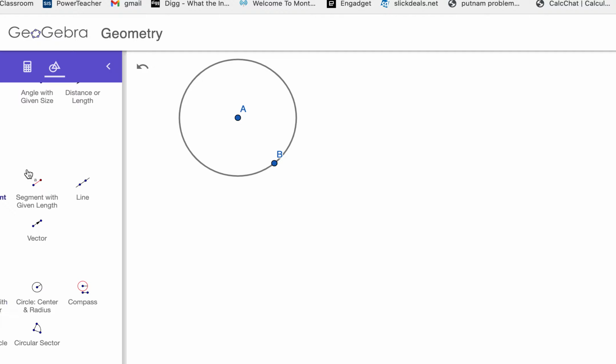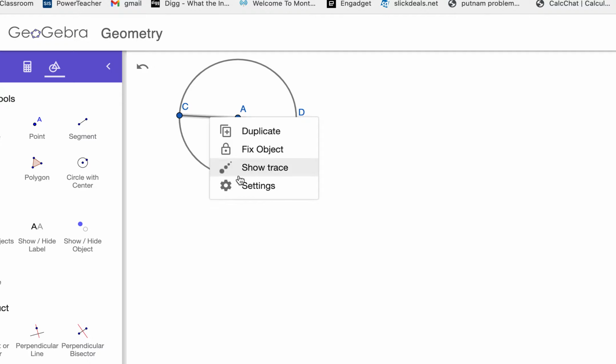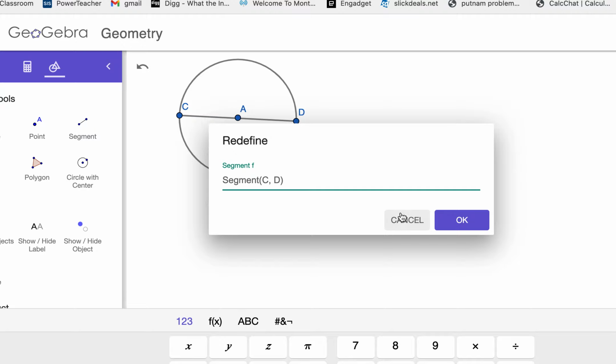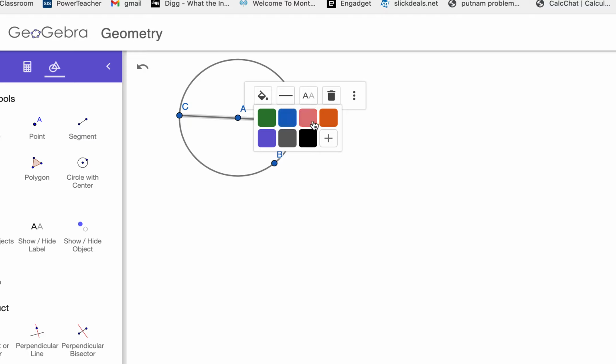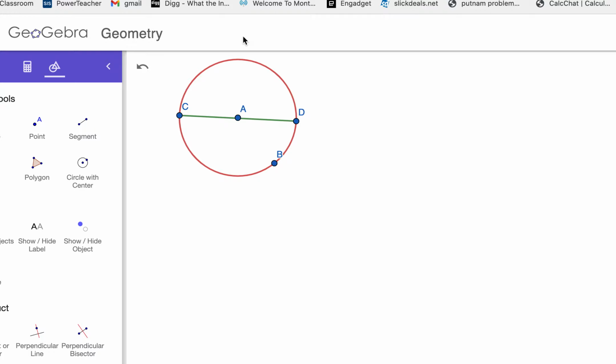Let's understand where the number pi came from. The number pi is an irrational number. If you take a circle and compare it to the diameter, that's really where the number pi comes from. So let me make the diameter green and I'll make the circle red. When I calculate pi, it's really the circle and seeing how many times the diameter would divide into it. And it's always going to be 3.14.